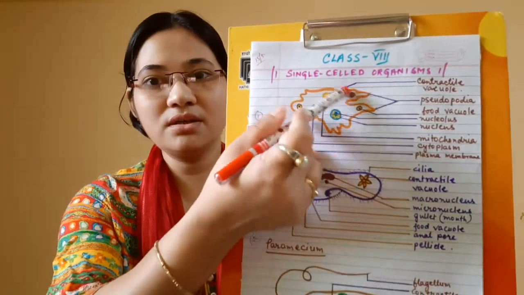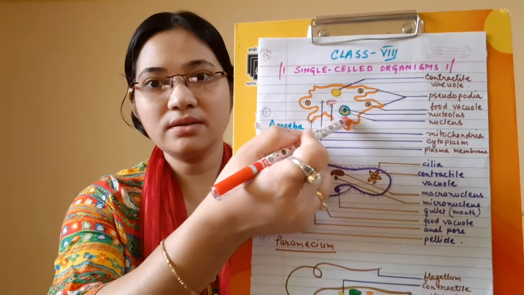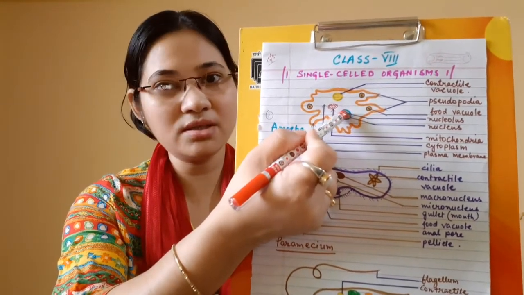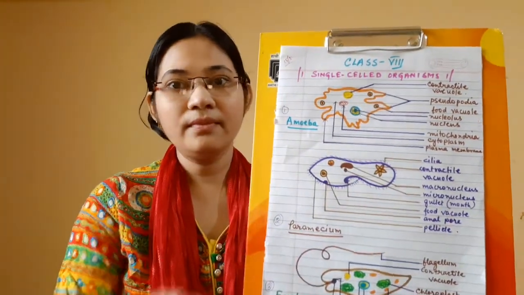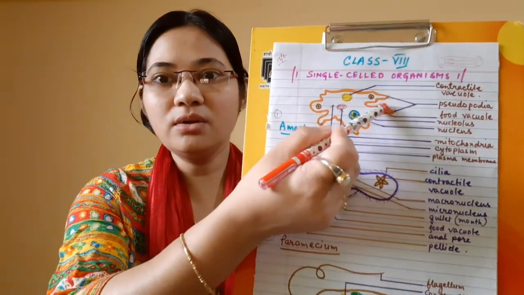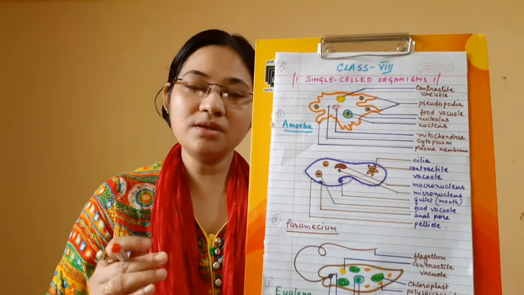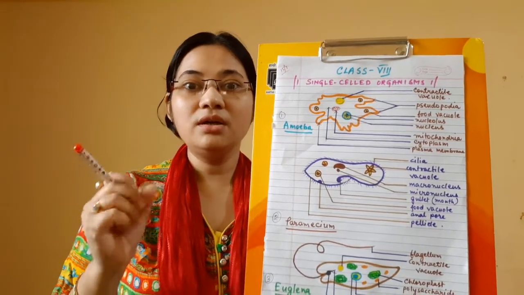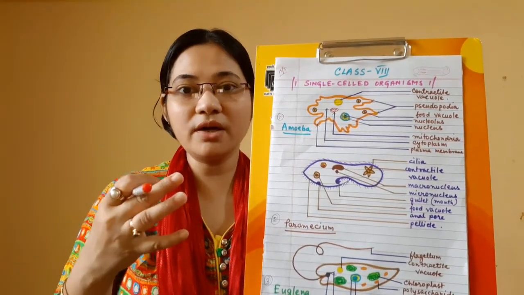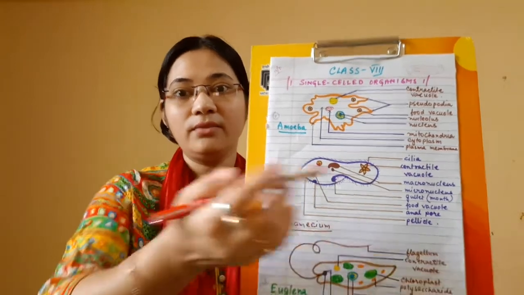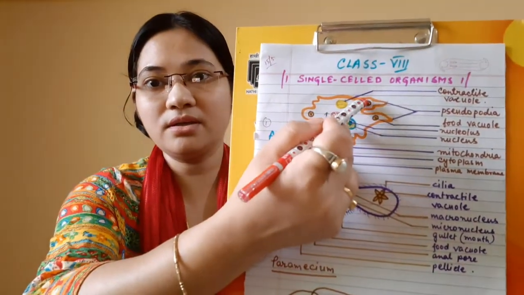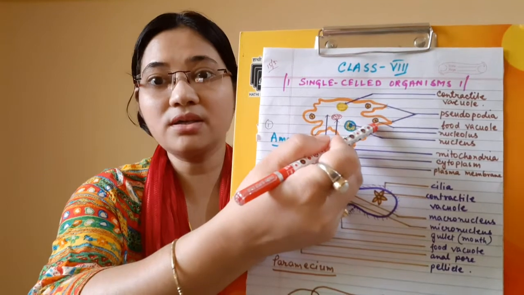See, amoeba shape is irregular. This is the nucleus. Okay, a nucleolus is present because it is a true nucleus. Then you can see here pseudopodia. Okay, the cytoplasm forms some pseudopodia, that means some projections of the cytoplasm. So they form some finger-like projections by the help of which they can engulf the food. See, some food particles are also present here. Okay, so these are called food vacuoles.